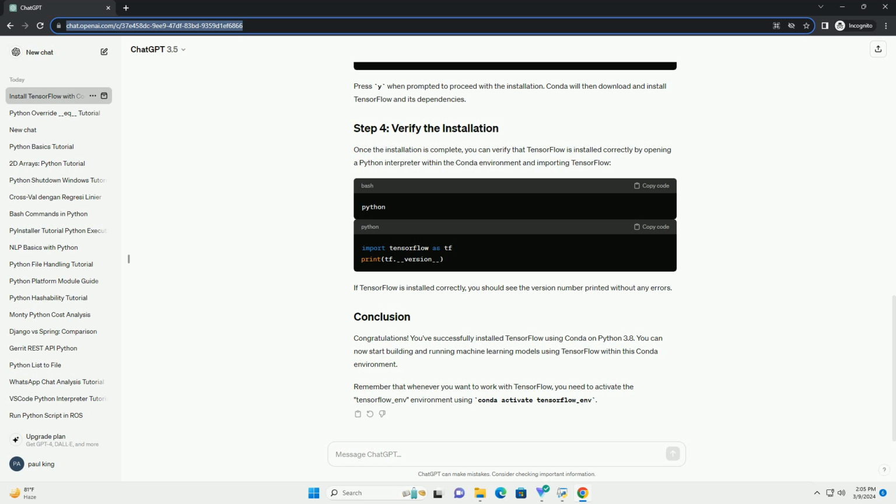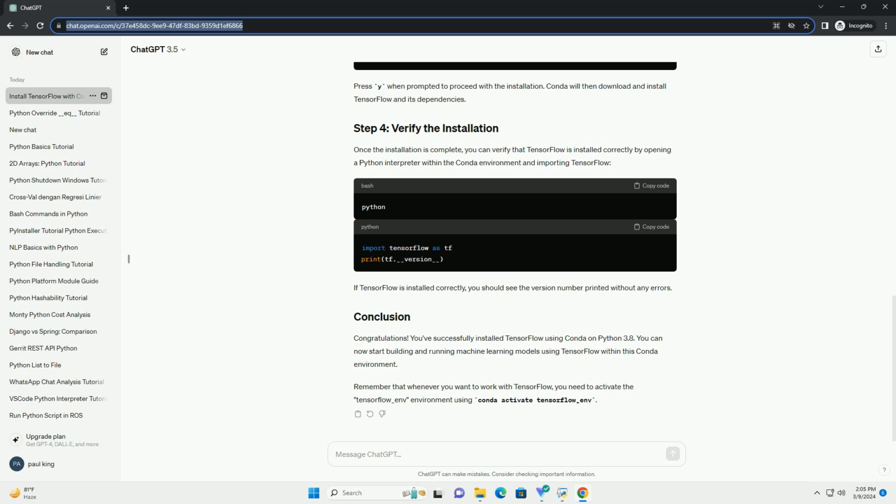After installation, you can verify that TensorFlow is installed correctly by importing it in a Python script or the Python interpreter. This will print the installed TensorFlow version. If TensorFlow is installed correctly, you should see the version number printed without any errors.